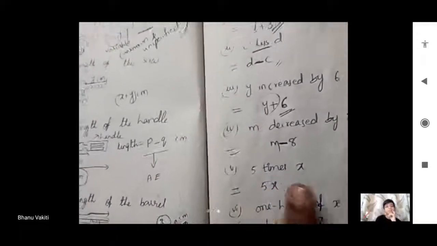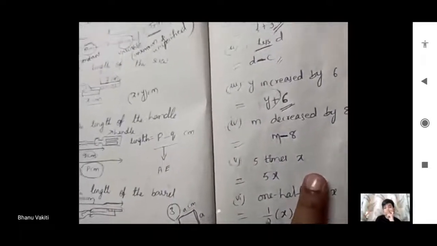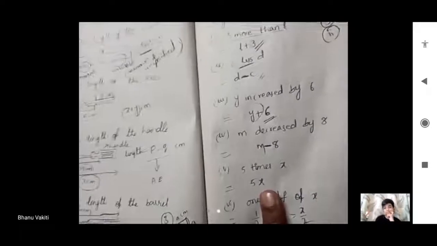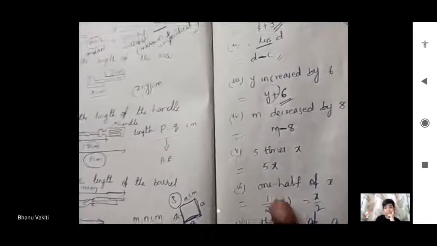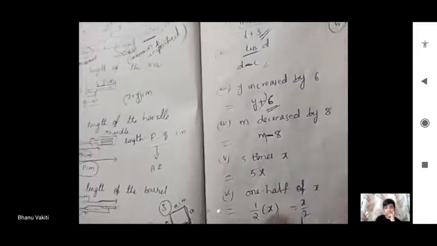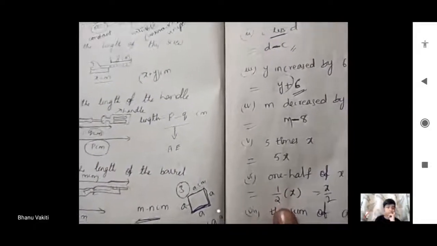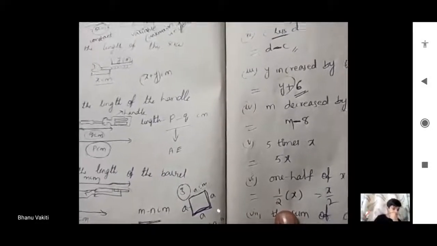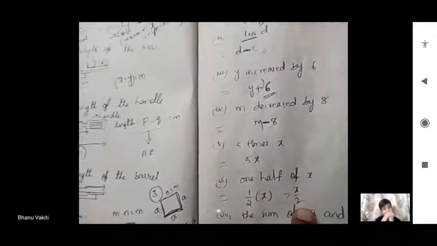5 times of X. 5 times means 5 into X. 5 times of X means 5 into X. Half of X. Half means 1 by 2, as we have studied in fractions. 1 by 2 into X. We can write 1 into X, X by 2. Half of X means X by 2 also we can write.